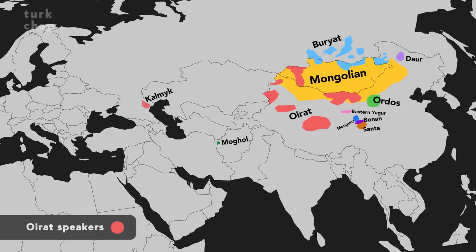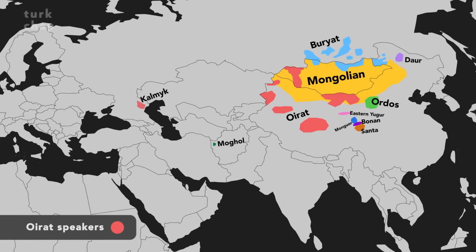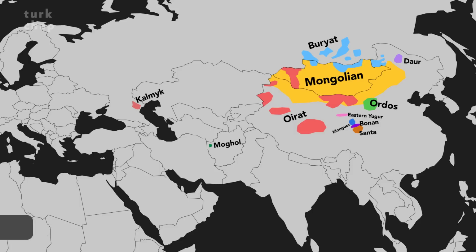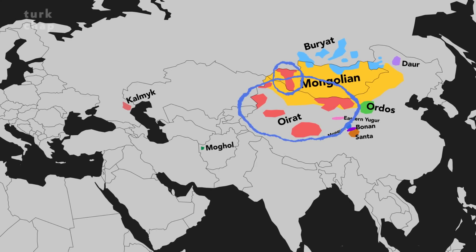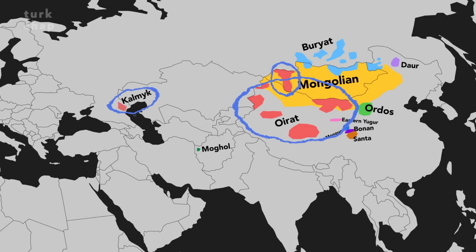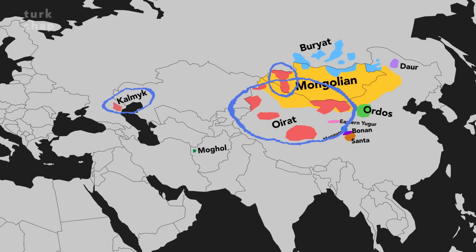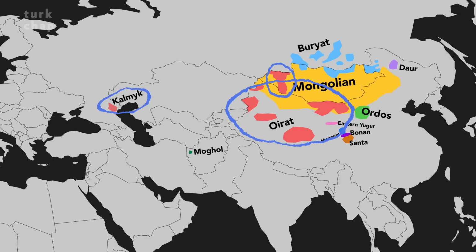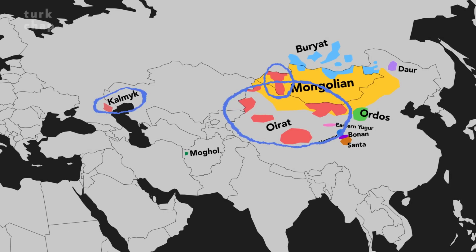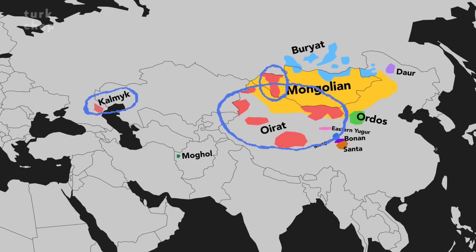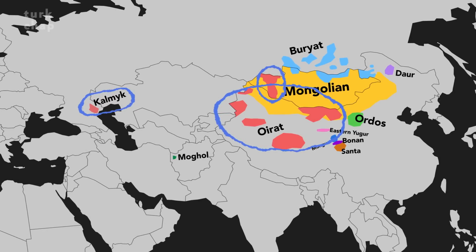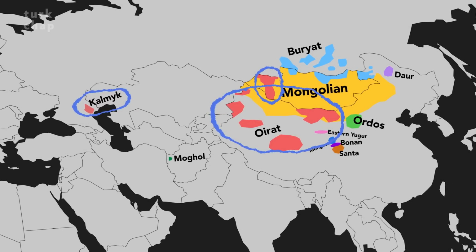The Oirat language is spoken by the Oirat people who are of Mongolic origin. They are the westernmost Mongolic group who primarily live in Western Mongolia, Northwest China, and Russia's Northern Caucasus region. However, the Oirats who live in Russia are often regarded as the Kalmyk people. The Kalmyks are a branch of Oirats who speak the Kalmyk language and live quite far away from the Mongolian heartland. We will cover the Kalmyks and the Kalmyk language separately later in the video.